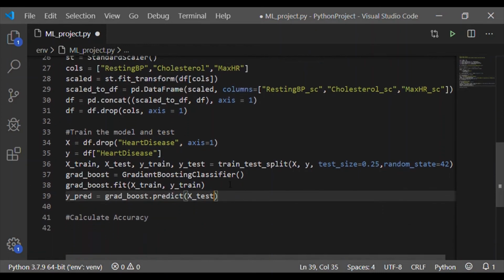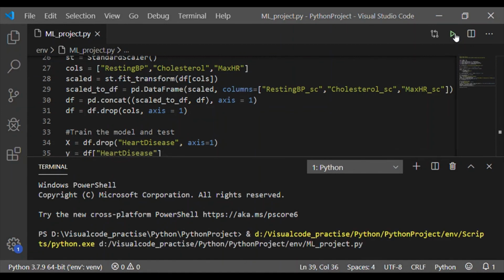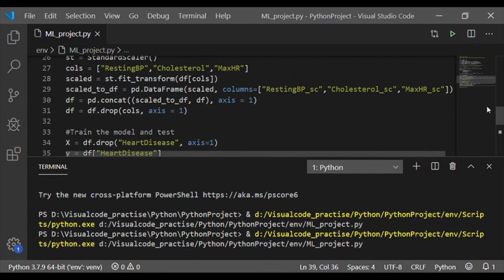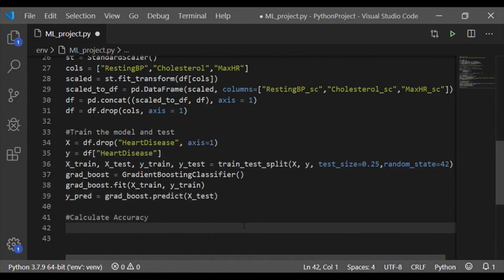So this trains the model using the gradient boosting classifier, which is a supervised learning algorithm that is built by combining decision trees with a unique technique called boosting. On execution, our code is executed successfully. It is better if we see the accuracy of our gradient boosting classifier.